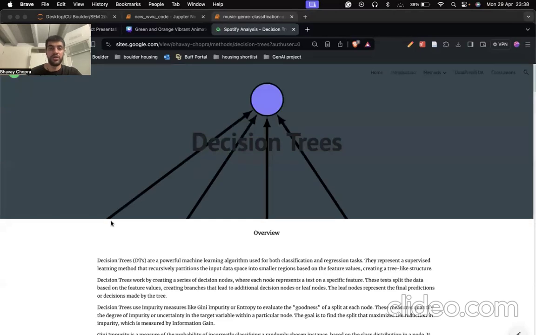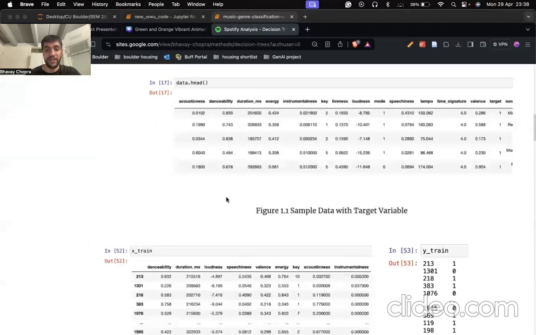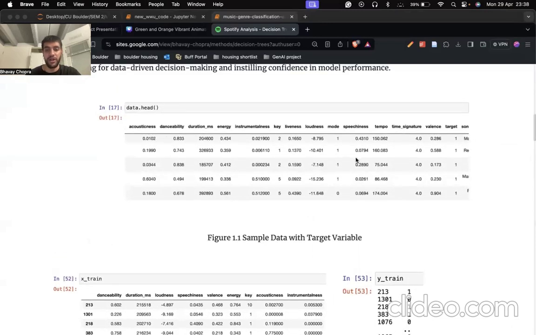Now we will move on to the decision tree model. As you can see, this is the data that has been used for the decision tree model. The objective of this part of the project is to classify a song based on whether a user may like it or not. The Spotify API data was collected for a user with liked and disliked songs, and the features of these songs were extracted into a CSV file. The analysis used decision tree classifiers to predict user song preferences from Spotify data.